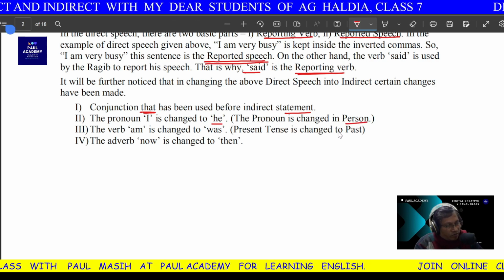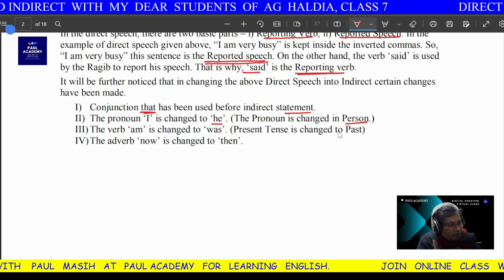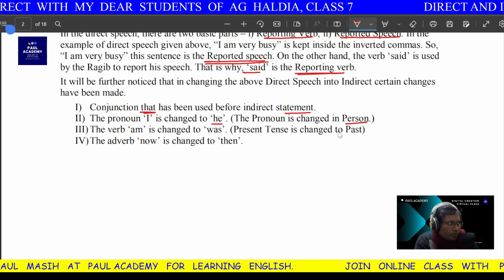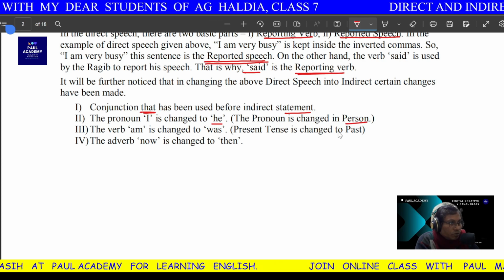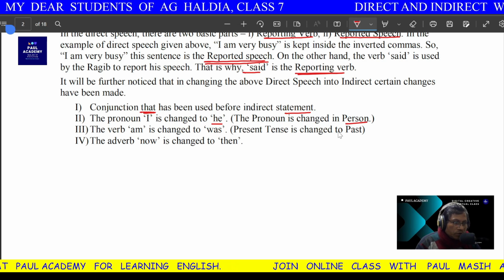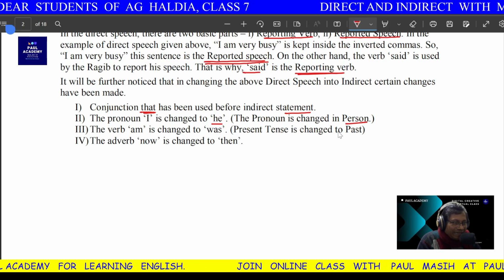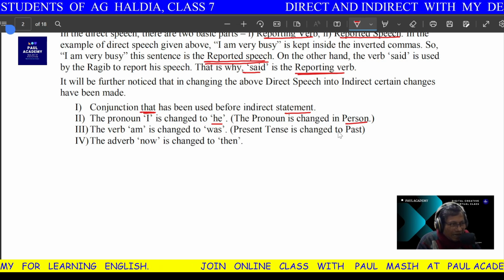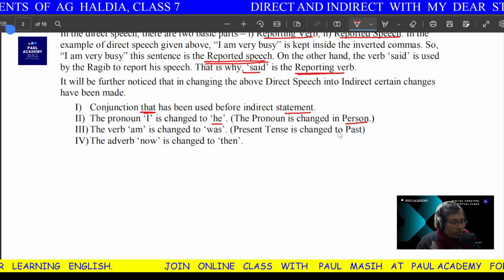It may change from first person to third person or second person, etc. But I would tell you, my dear students, there is no book as such which will ever give you a very concrete idea of changing the pronouns. In fact, you will be very confused about the use of pronouns. So it will be my advice to use your sense. Try to understand what the speaker is telling, and if you can understand that, then you will be able to easily understand what should be used: he, she, I, me, you, etc.